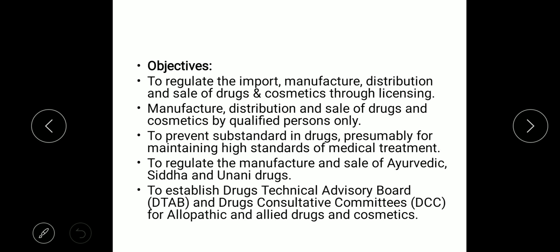Fourth, to regulate the manufacture of Ayurvedic, Siddha, and Unani drugs. These are also drugs which are part of the government initiatives, and they are also being monitored. They are also being checked. It's not that they are not being checked. They also have to pass the quality checks and other things. Fifth, to establish the Drug Technical Advisory Board and Drug Consultative Committee for allopathic and allied drugs and cosmetics.